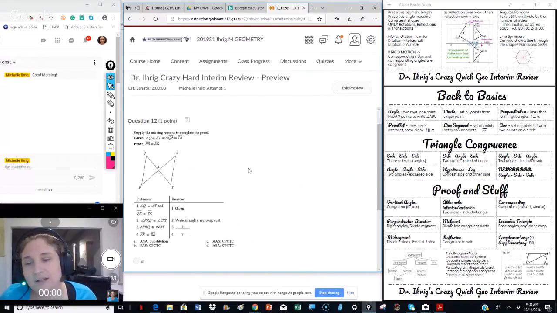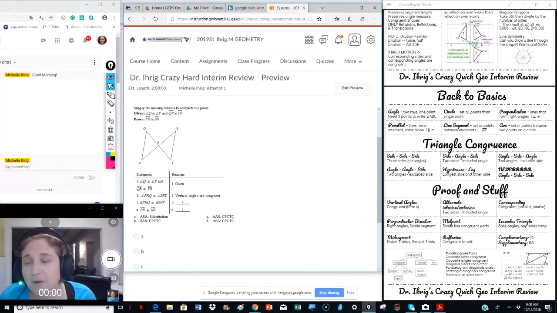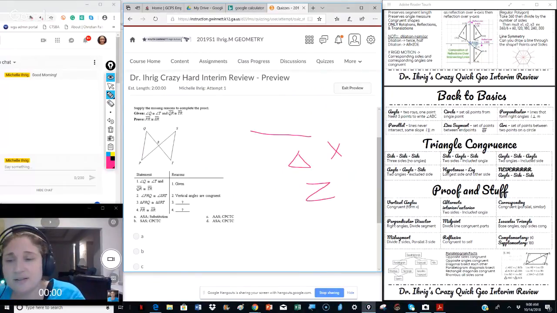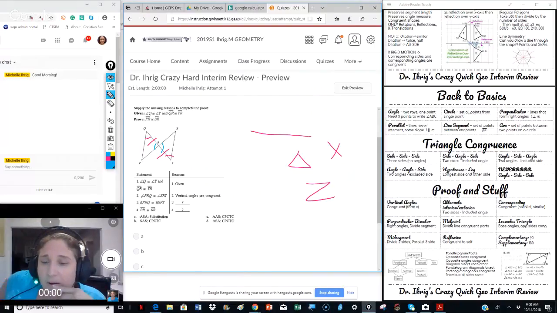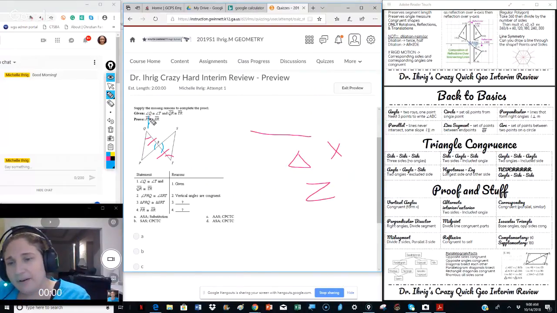Supply the missing reasons to complete the proof. Okay, remember we look for straight lines, we look for triangles, we look for X's, and we look for Z's. It tells us that angle Q and angle T are congruent. It tells us that QR and TR are congruent. And then here we've proven vertical angles are congruent. So what do we have here? We have angle, side, angle.